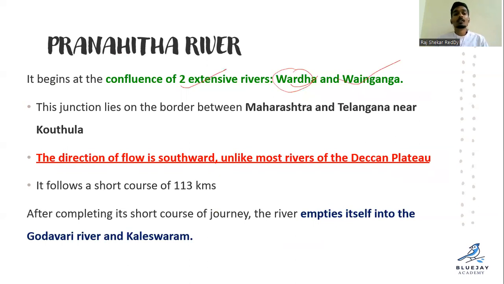Pranahita, on the confluence of Wardha and Wainganga. Its junction lies on the border between Maharashtra and Telangana, near Kautla. Clear?